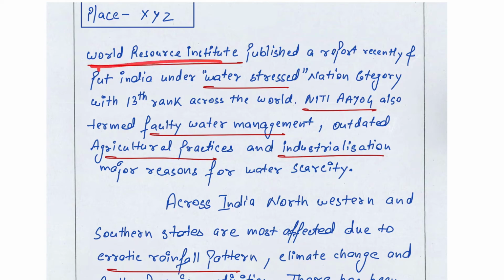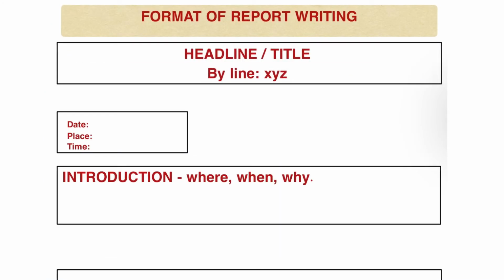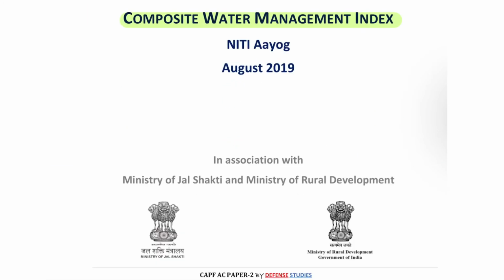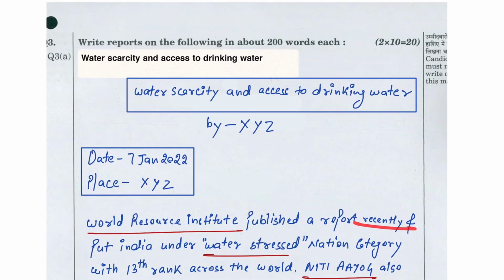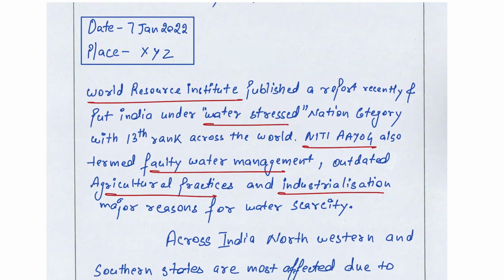So the World Resource Institute published a report recently. So I am answering 3 keywords which I have introduced in the format, that is where, when, why. So when is recently, World Resource Institute, and why. So why is this particular report important for us? It has put India under water stressed nation category with 13th rank across the world.